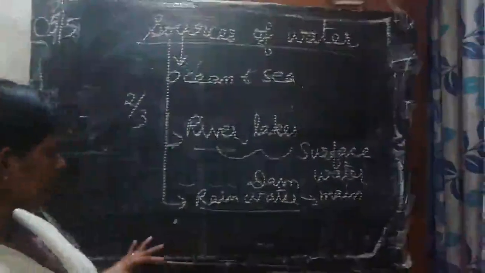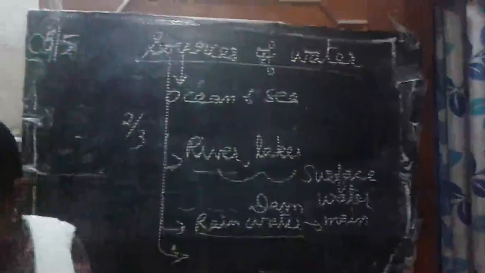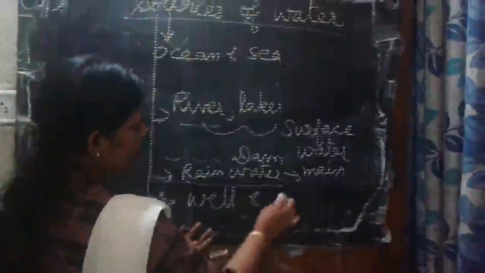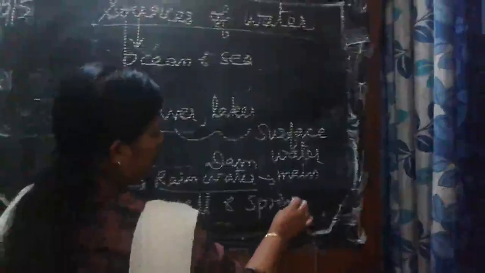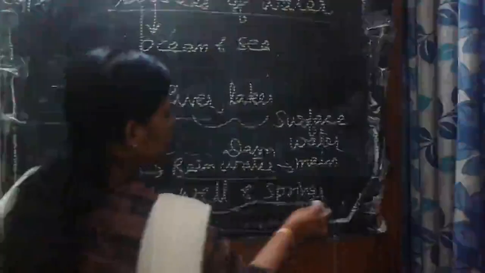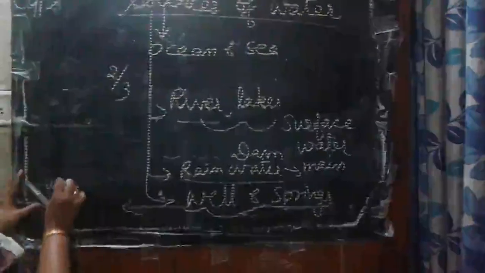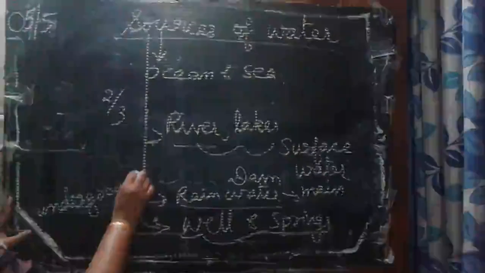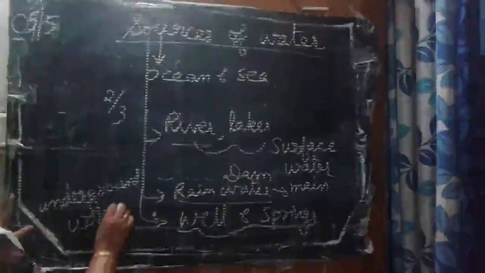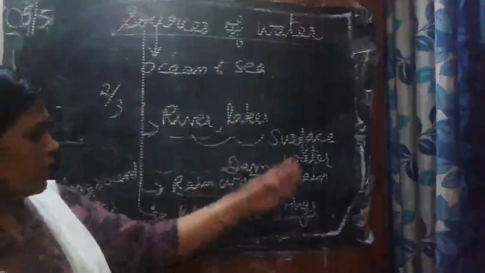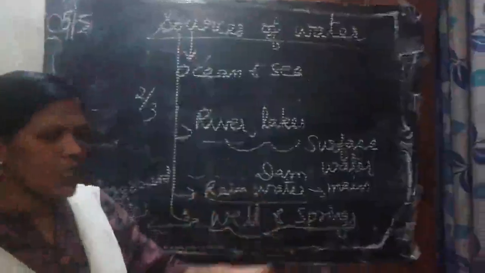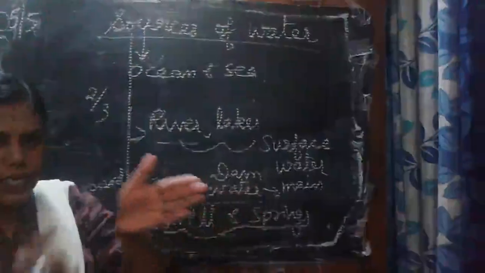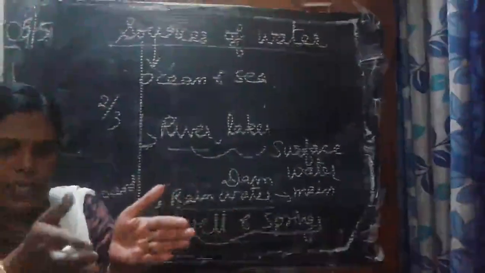And then the next source is wells and springs. Wells and springs are actually underground water. When the rain falls, it comes through the mountains and seeps inside if there is a crack or something.